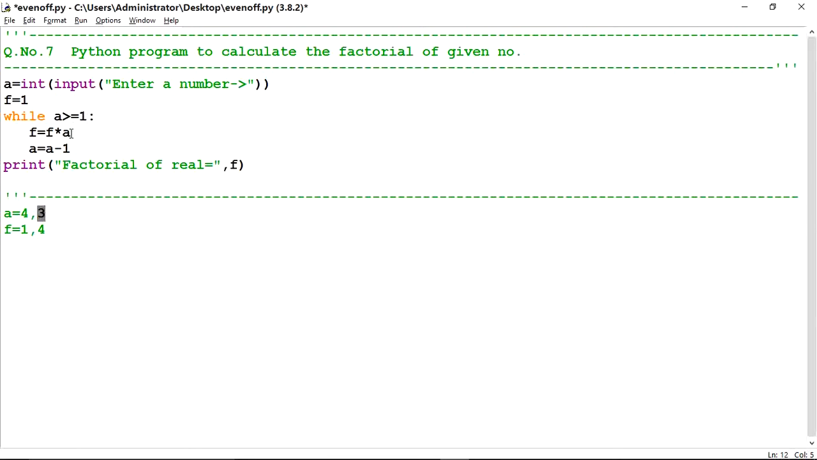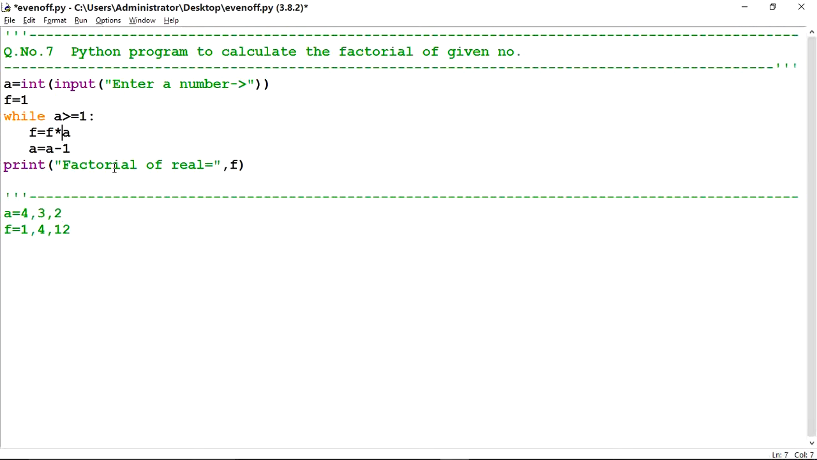Condition true. f is equal to f into a. f is 4 and a is 3. 4 threes are 12. 12 will store into f. a is equal to a minus 1. Here will come 3 minus 1, 2. Then a is greater than 1. 2 is greater than 1.